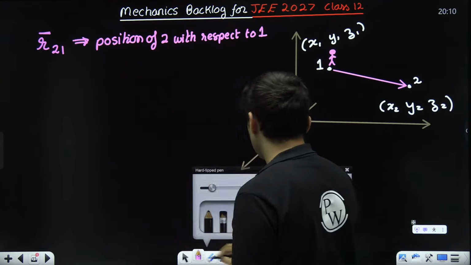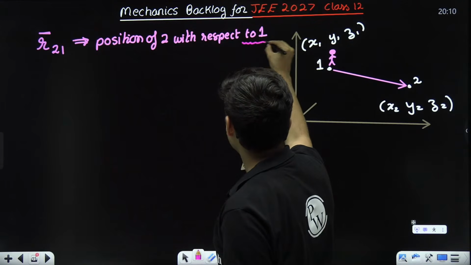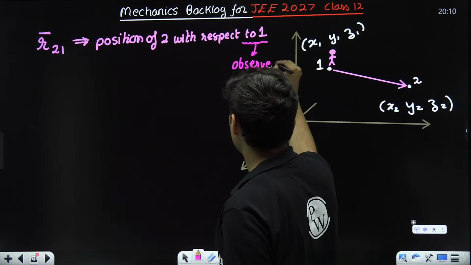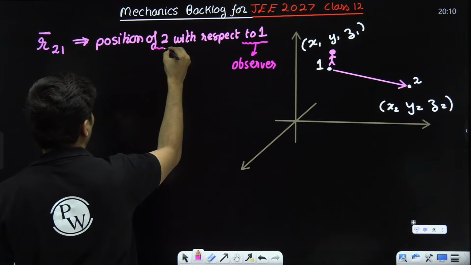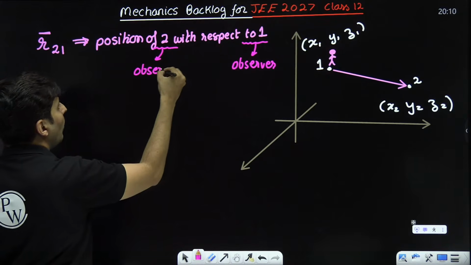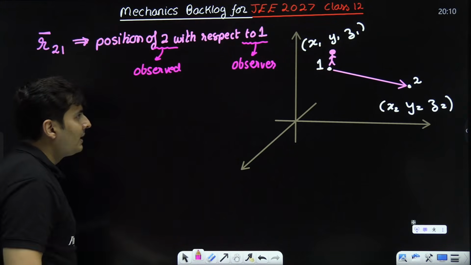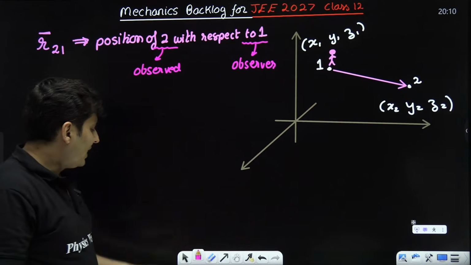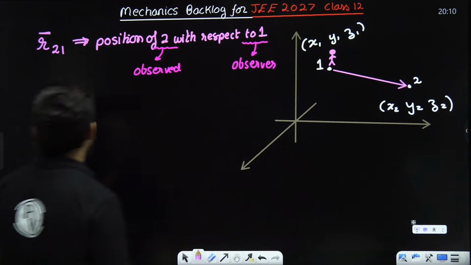So in this situation, this 1 becomes the observer, and this 2 becomes the observed. Who are you looking at versus who is looking? Getting my point?